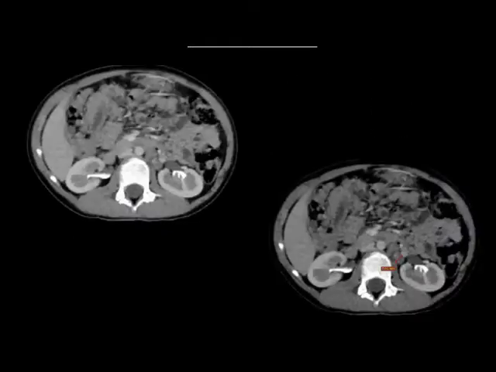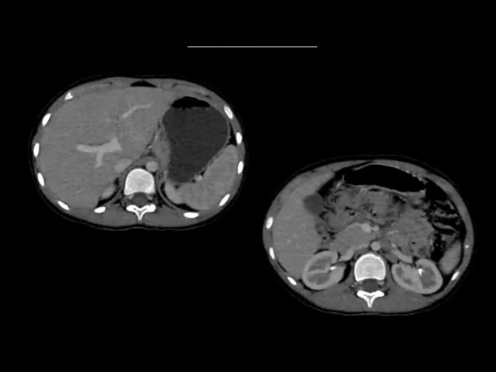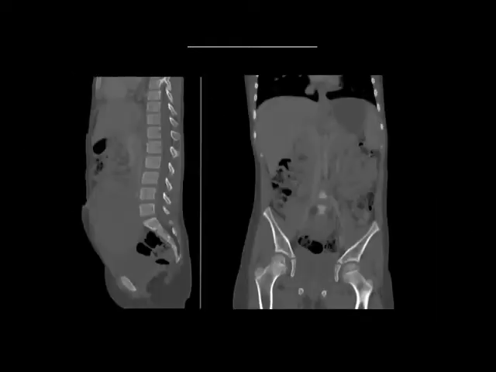The other findings are that there are multiple paraaortic lymph nodes, the largest one in the left paraaortic group, just below the left renal hilum, measuring around 7 millimeters in maximum short axis. Also a few superior mesenteric lymph nodes, the largest measuring 5 mm in maximum short axis. The other solid organs, liver, pancreas, and spleen, were all normal. There was no ascites, the bones look fine, and there were no skeletal metastases.